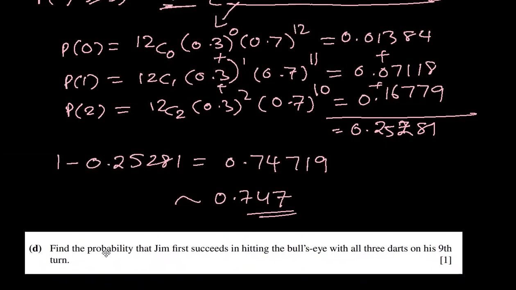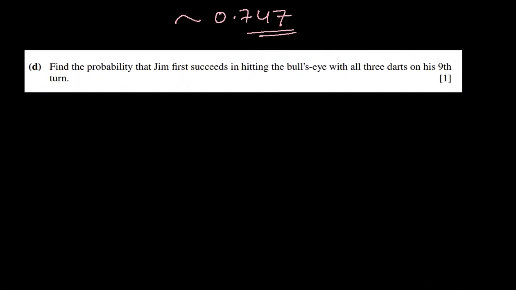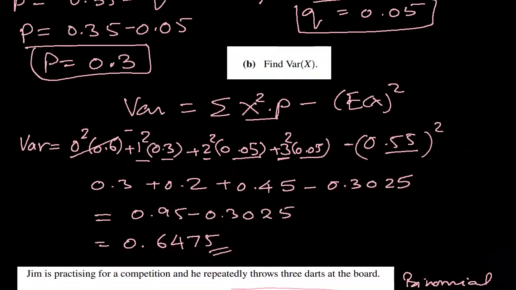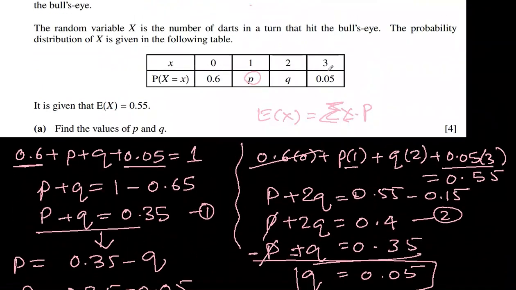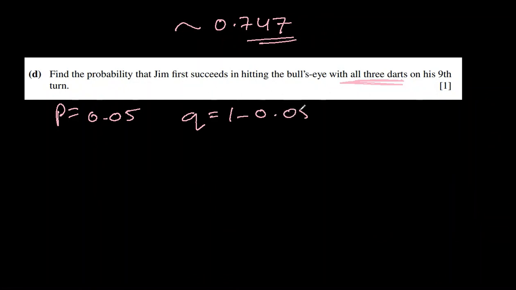What's next? Find the probability that Jim first succeeds in hitting his bull's eye with all 3 darts on his 9th turn. All 3 darts. That means he is successful in hitting all 3. What was the probability of hitting all 3? So all 3 was 0.05. That was the success probability. So probability of success is 0.05. Then failure will be 1 minus 0.05, which is 0.95.